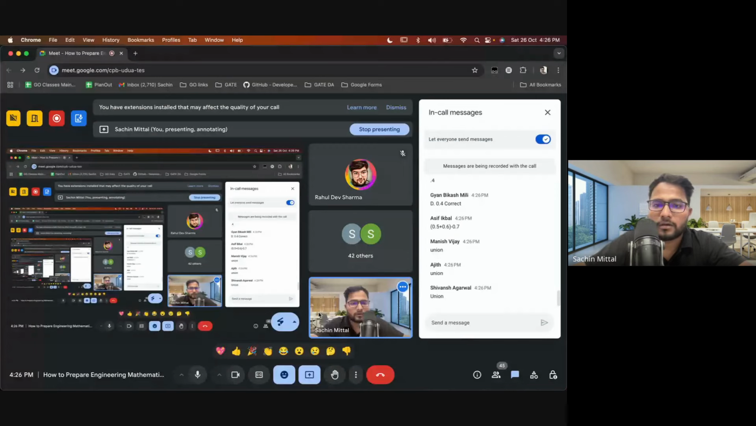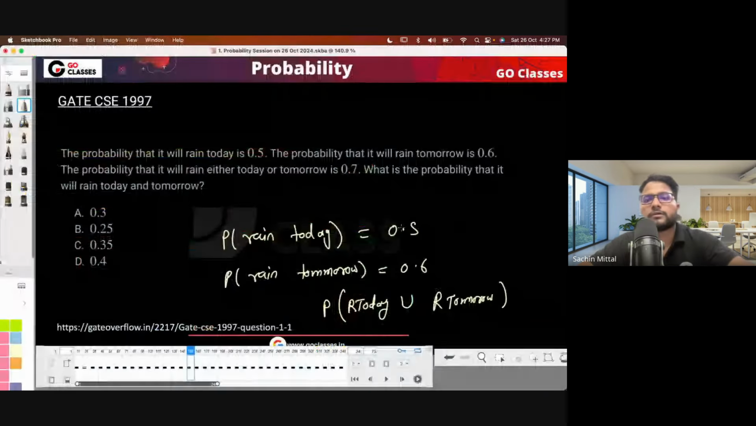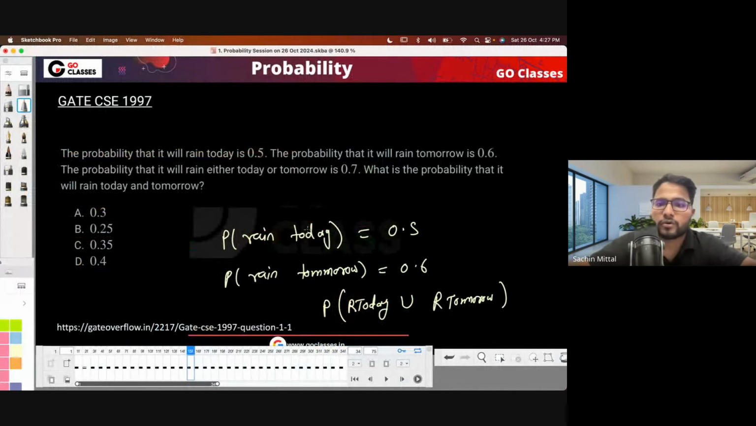Actually the chats are not visible to me. So maybe I can... Is there a way to pull this chat on the screen? Okay, I think I need to keep on switching to check the chat, but that's fine.